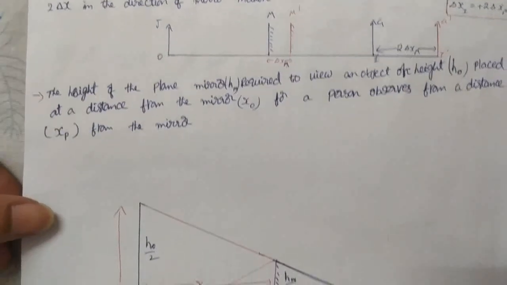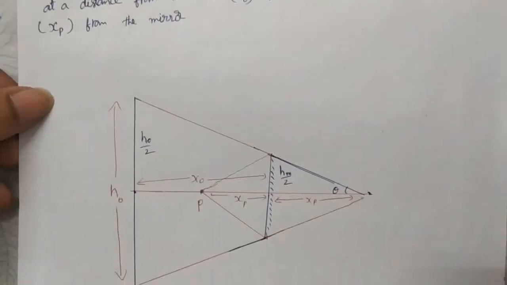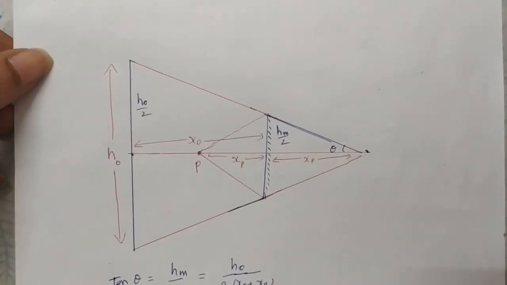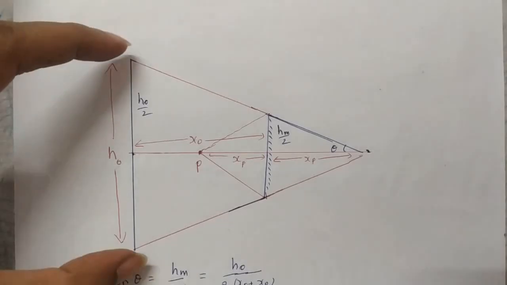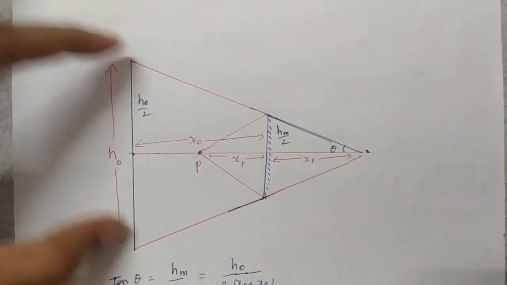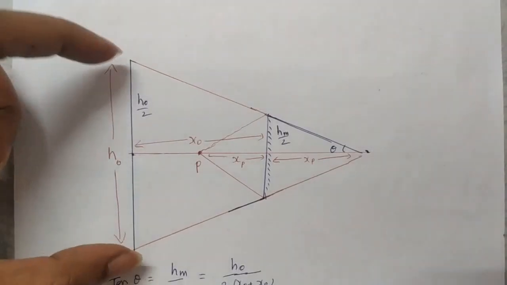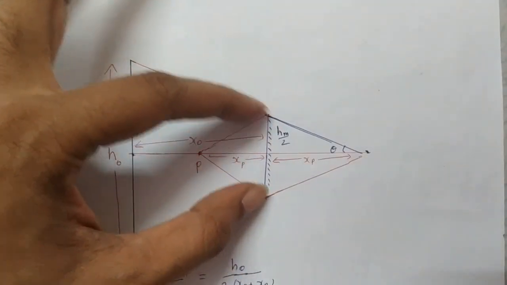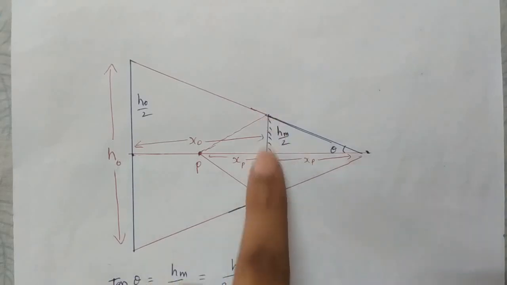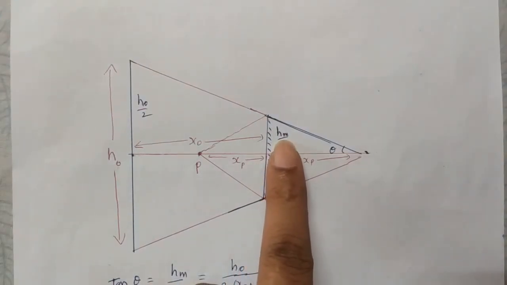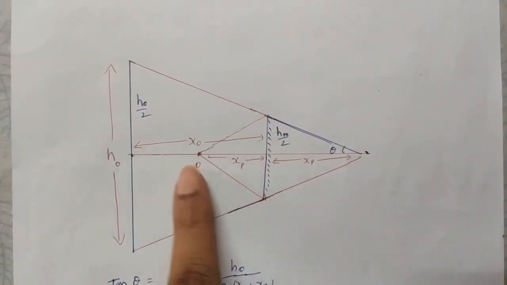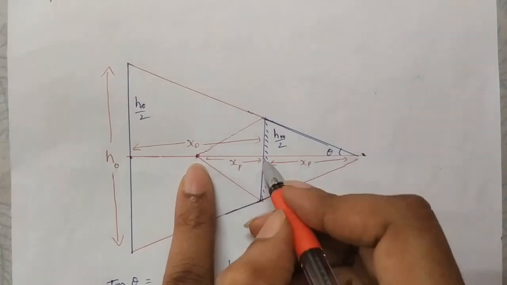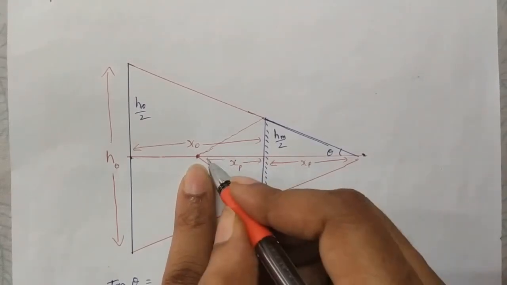Now see another application of a plane mirror. Suppose you take an object of height H0, and a plane mirror is fixed on the wall. The height of the mirror is H mirror, and a person stands somewhere at a distance XP. XP is the person's distance from the mirror.